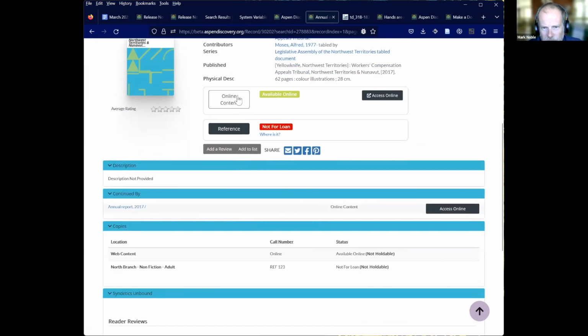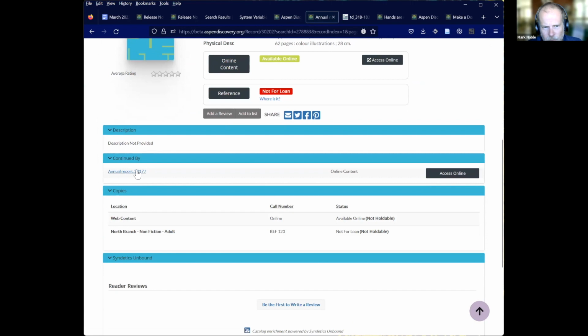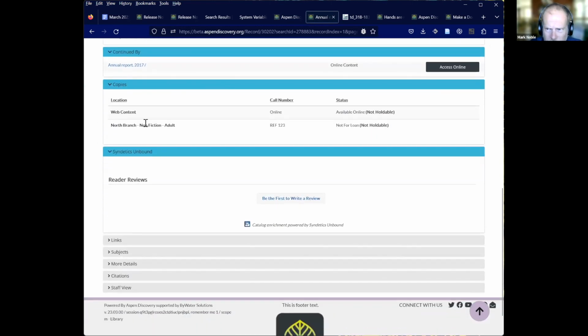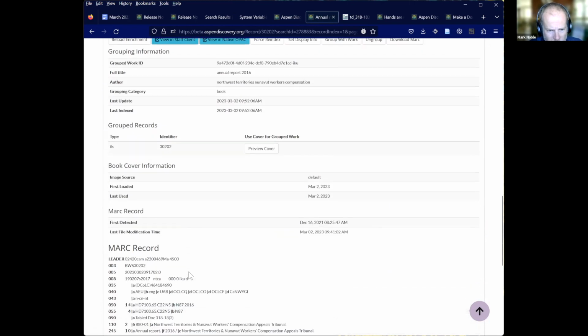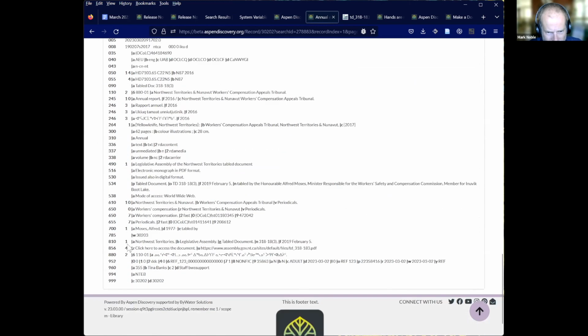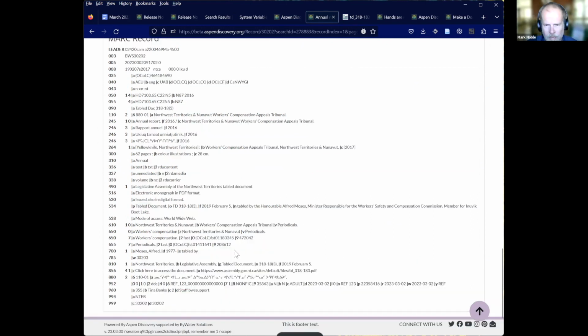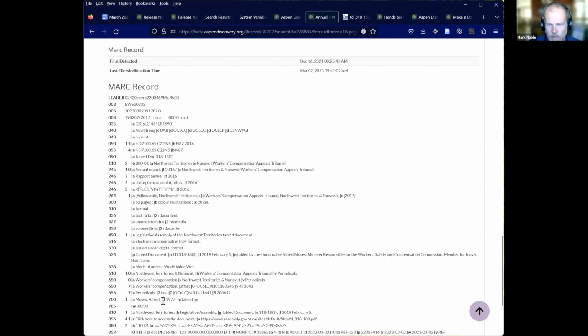So here we've got our online content and a reference. Oh, so here's our 856 link. So there we've got the just click to access the document. And we can see that's our 856 link. So we can easily get to that. The other thing we did here is, if you have multiple 856 links, it will give you a pop-up where you can choose these.